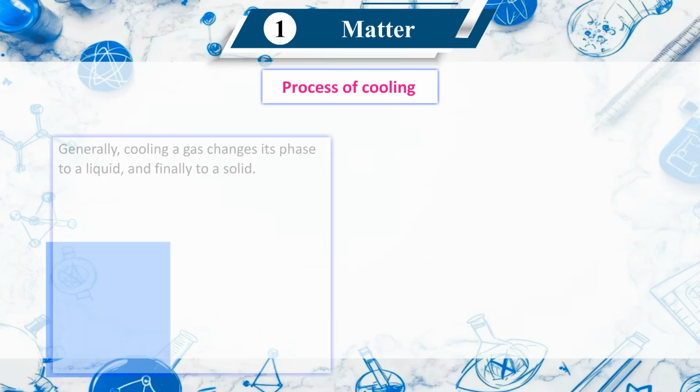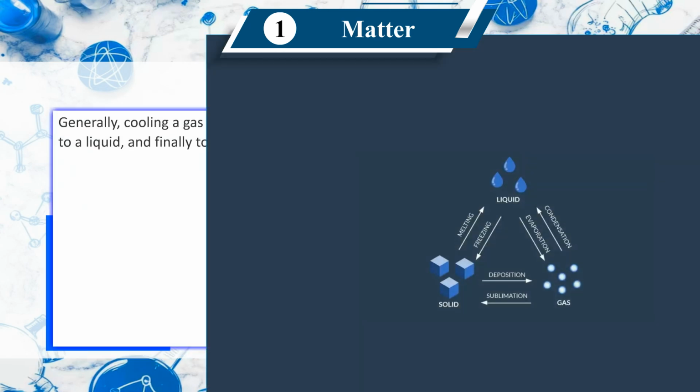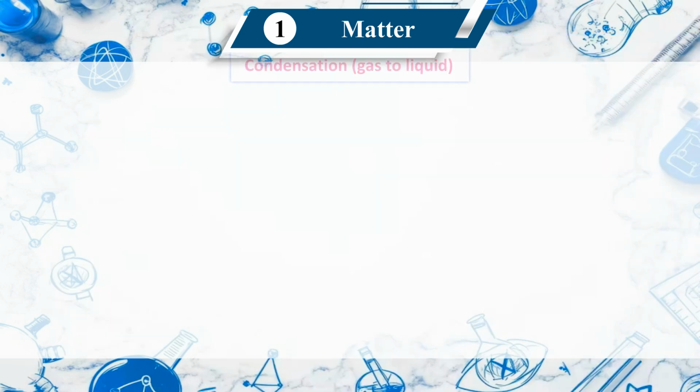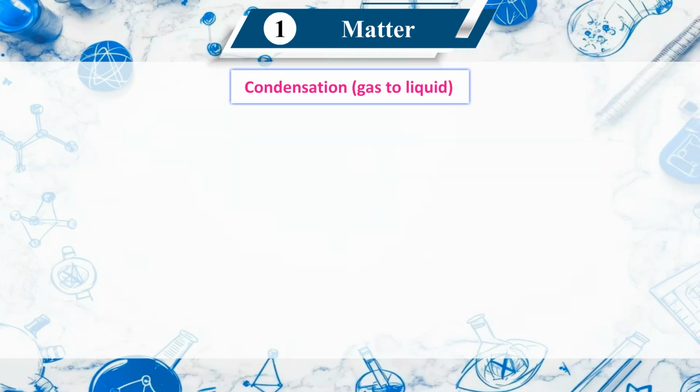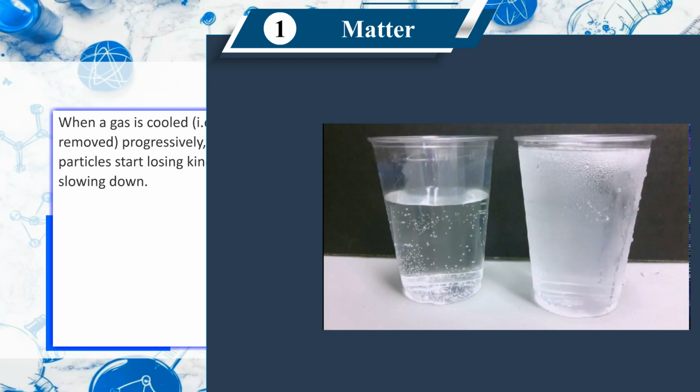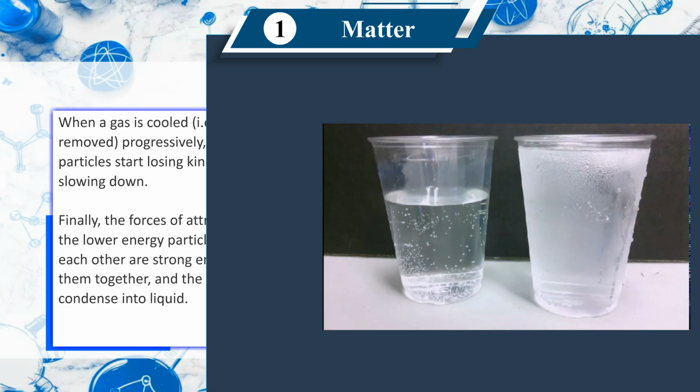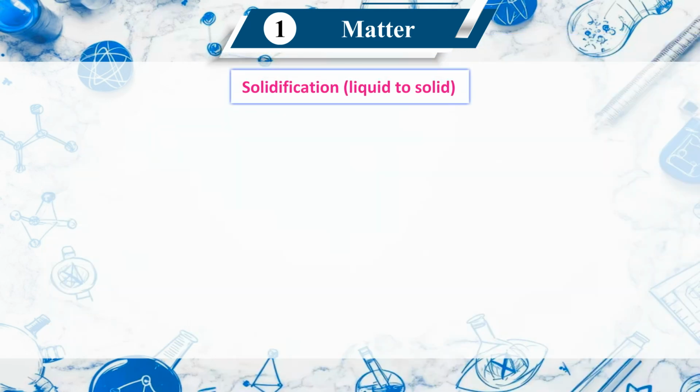Process of cooling. Generally, cooling a gas changes its phase to a liquid and finally to a solid. Condensation, gas to liquid. When a gas is cooled, heat is removed progressively. The free-moving particles start losing kinetic energy and slowing down. Finally, the forces of attraction between the lower energy particles colliding with each other are strong enough to hold them together, and the gas begins to condense into liquid.